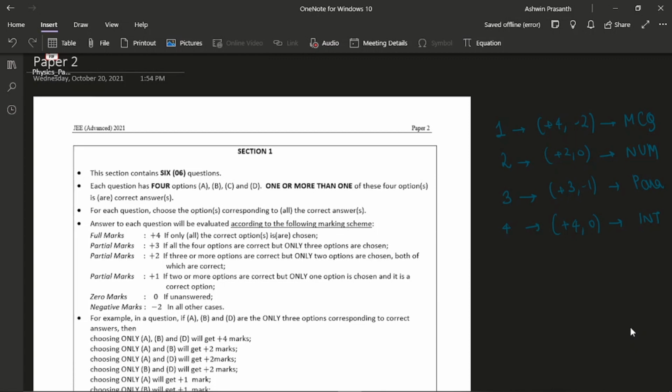Before that, let me tell you what I did between the gap of paper 1 and paper 2. Just after paper 1 ended, I had already told my parents not to ask me about the paper, not to discuss it again, because paper 1 was over and we had to move on to paper 2. So I had to just forget about paper 1.